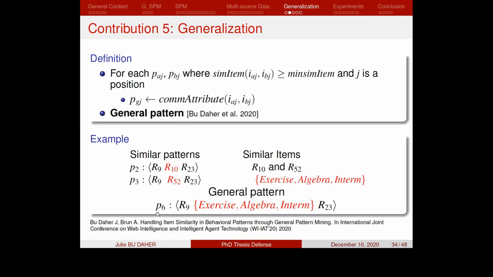To obtain pattern P6, which is a general pattern that contains item IDs at the positions where the items are identical in the two patterns, and it contains a list of common attributes where the items at the position are similar.